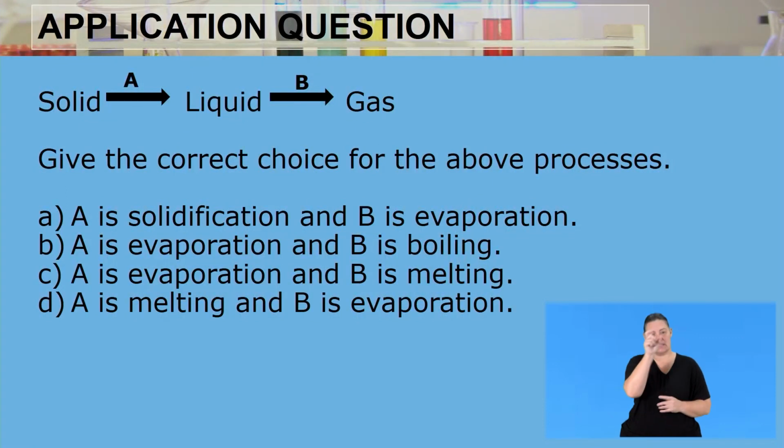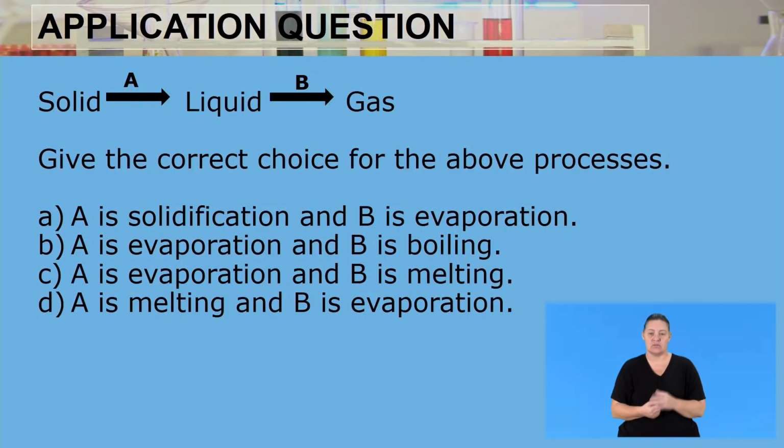So there is a difference between boiling and evaporation, and the difference is the location of where each of these processes is happening. One is within and at the surface, and the other only at the surface. Now, next question. We need to give the correct choice of the above processes.